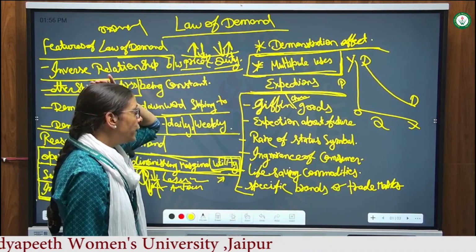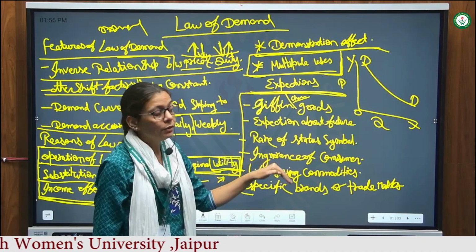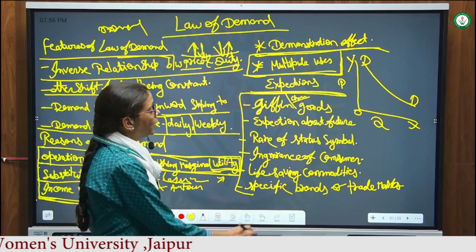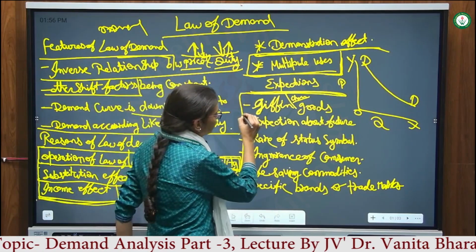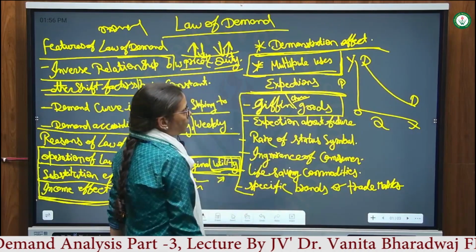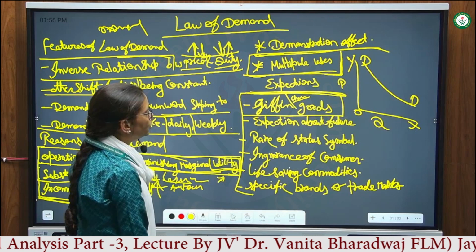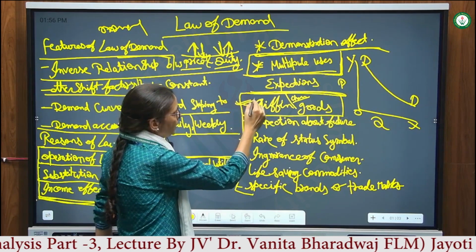When the price of Giffen goods decreases, their demand also decreases, and when the price goes up, their demand also increases. There is a direct relationship between price and demand for Giffen goods. On Giffen goods, the law of demand is not applicable.